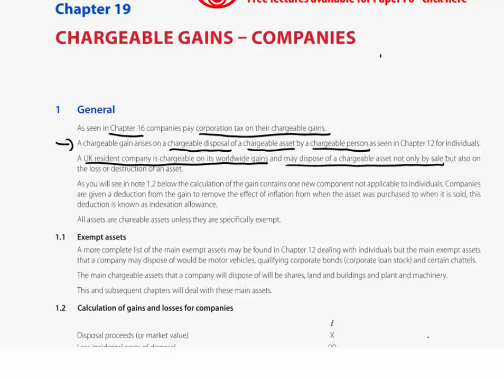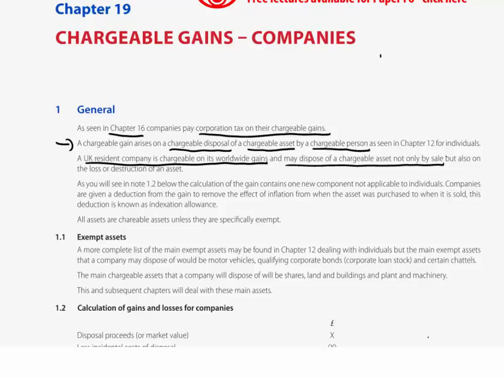It will be because the UK resident company has indeed sold off a chargeable asset and therefore a gain must be computed. But if you remember, again going back to CGT and individuals, there were a number of different ways by which an individual may chargeably dispose of an asset, and therefore, if it is a chargeable asset, a capital gain would have to be computed.